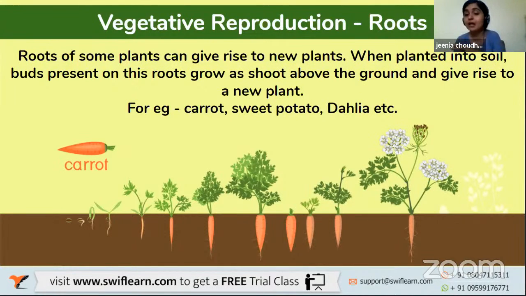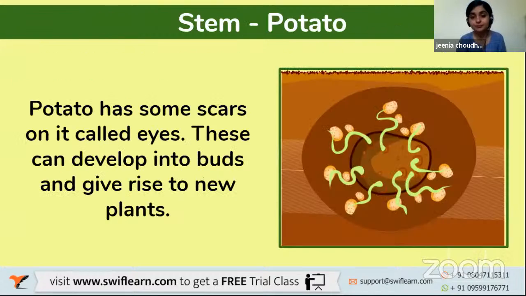Examples are carrot, sweet potato, dahlia, and even rose and aloe vera, where just by cutting its stem, root, or leaves, you can plant your own new plant out of it.